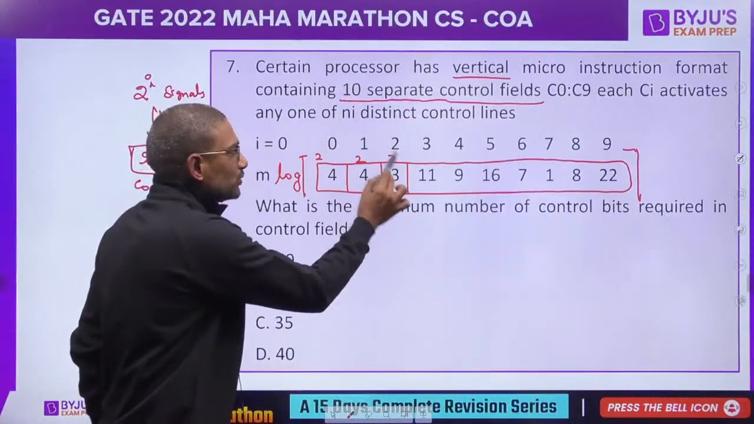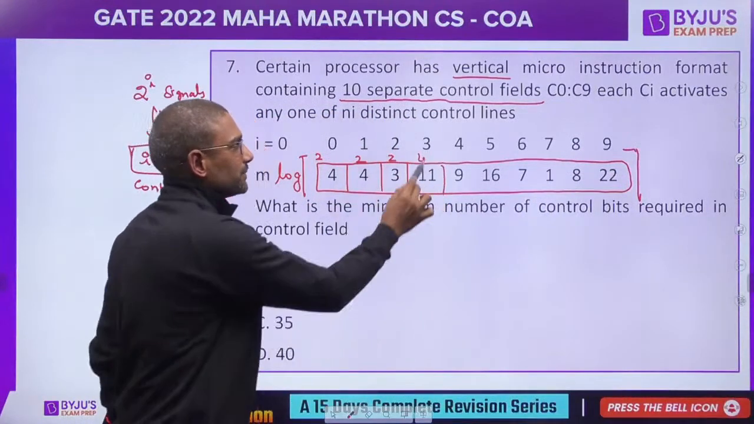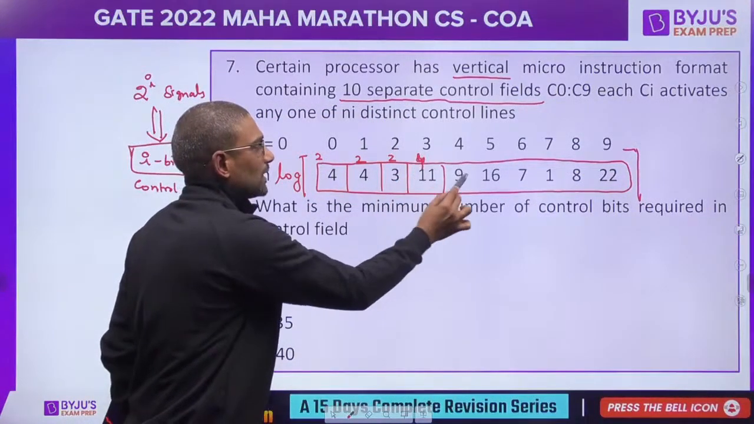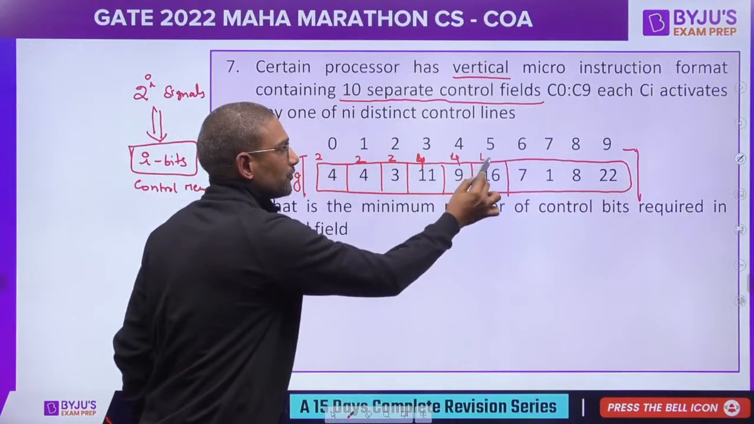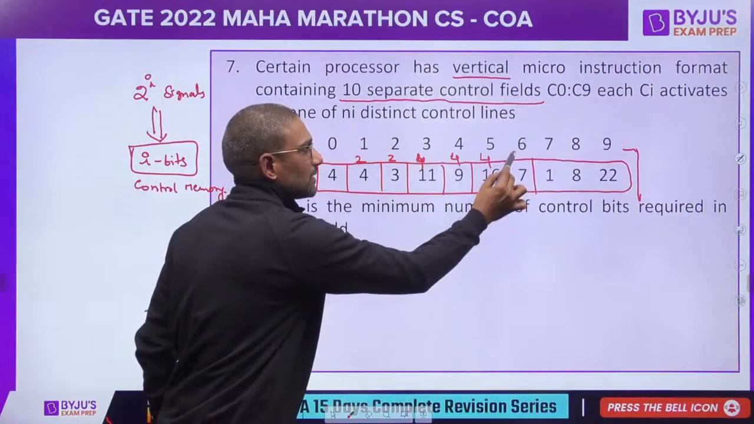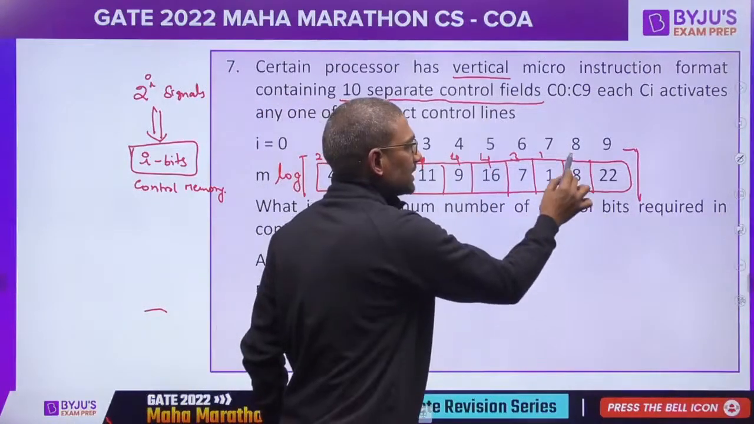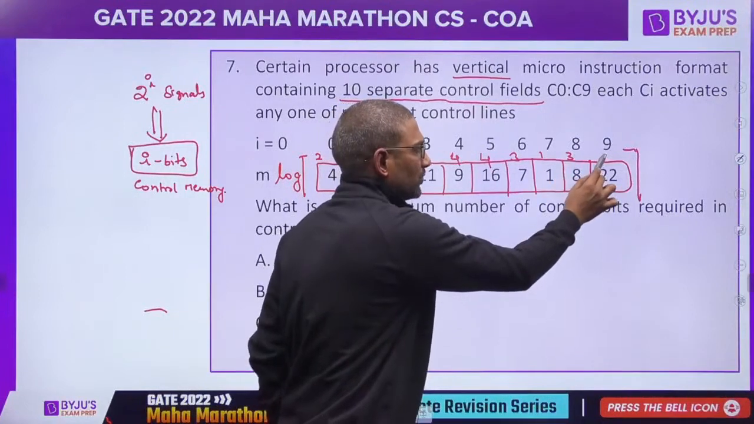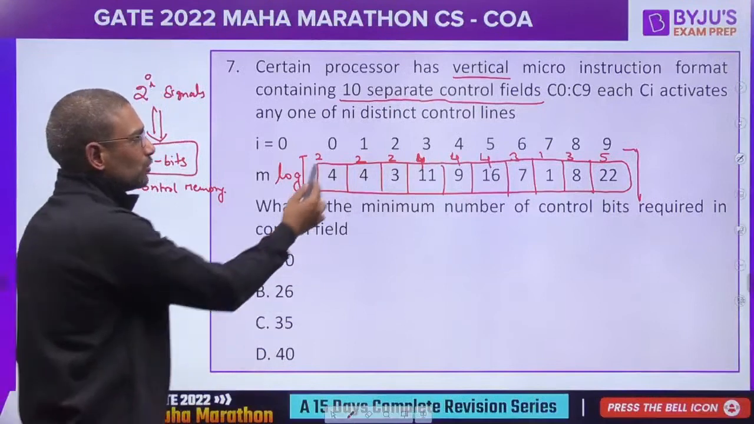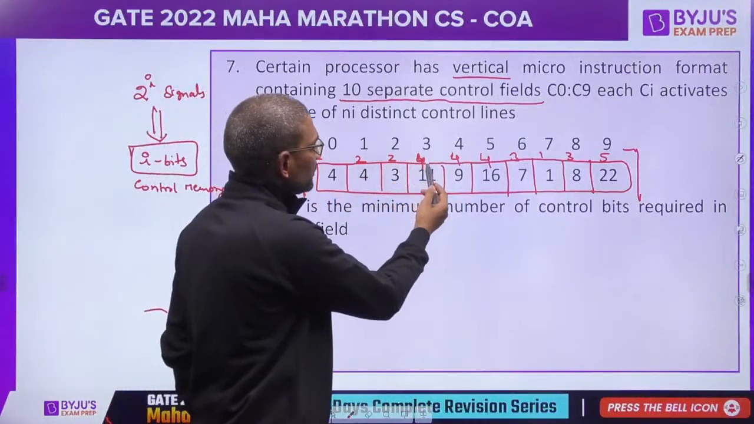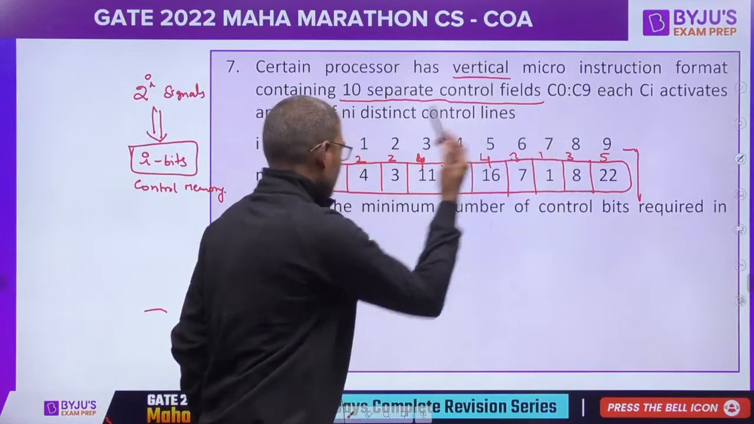So it is again 2, and 11 would require minimum 4 bits. 9, 4 bits; 16, 4 bits; 7, 3 bits are enough; 1 bit is enough; 8, 3 bits; 22, 5 bits. So just sum all. 2 plus 2, 6 plus 4, 10, 14, 18, 21, 22, 25, 30.